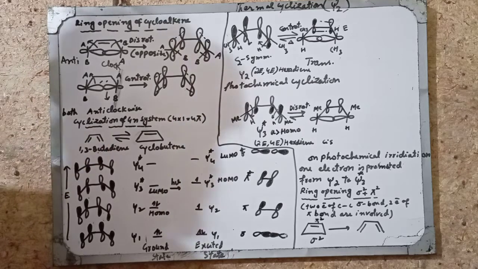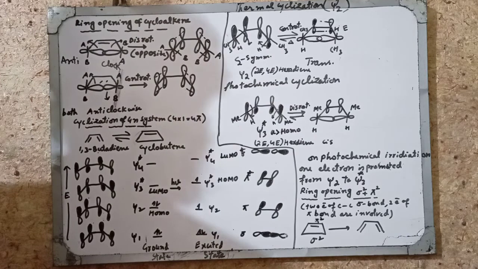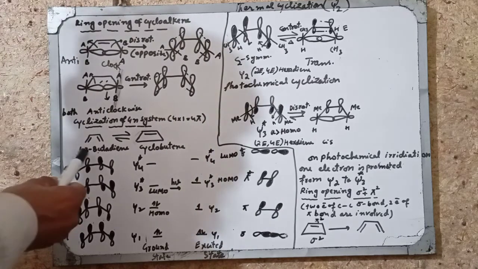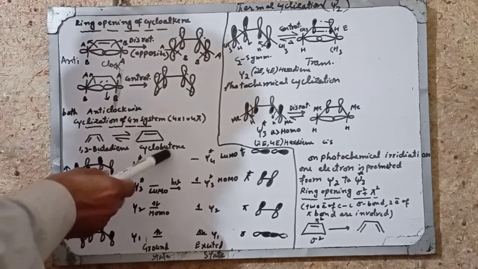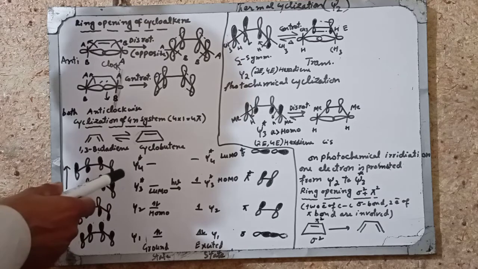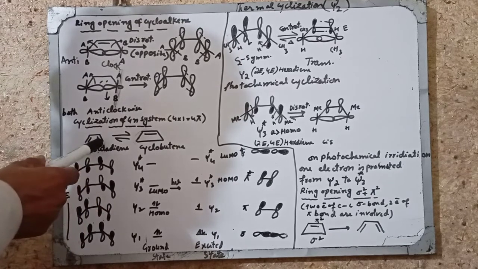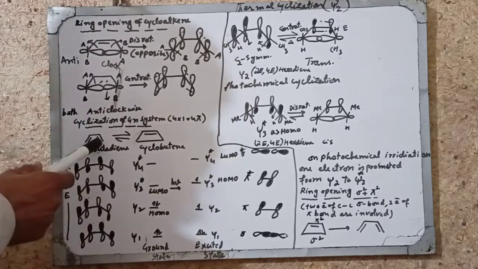Cyclization of 4n system. 4n means n is equal to 1, ring and 4 pi bonds. This is 1,3-butadiene. It is converted into cyclobutene. This is the cyclization of 4n system. 4n means 4 pi electrons. This is the 4 pi.